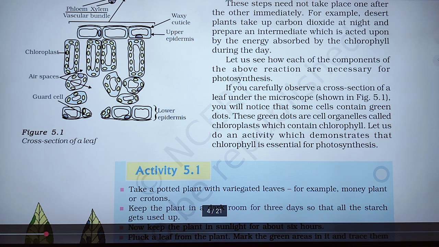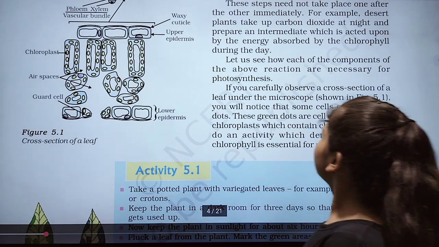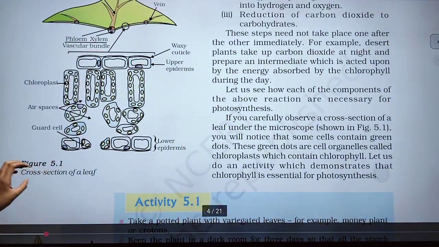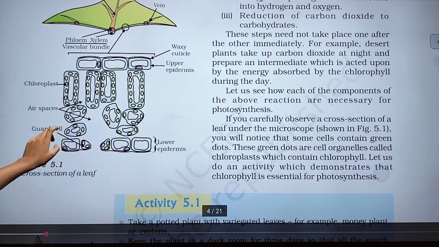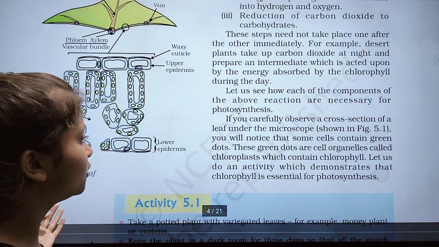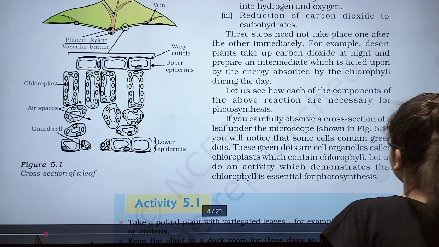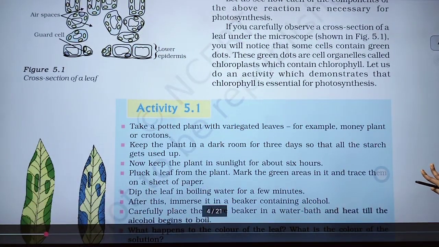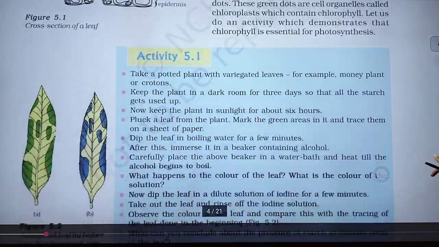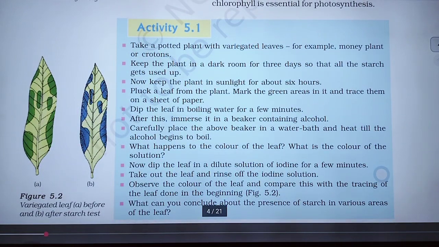Can you notice the green dots? Yes, we can. These green dots are cell organelles called chloroplasts. Now do an activity which demonstrates that chlorophyll is essential for photosynthesis. This is an activity that shows the importance of chlorophyll in photosynthesis.